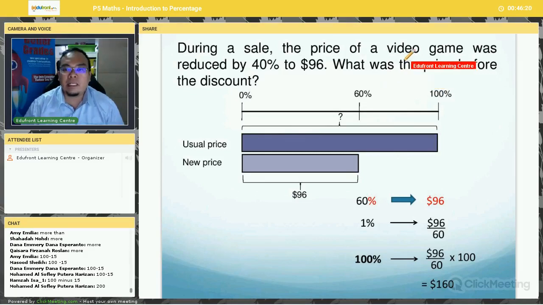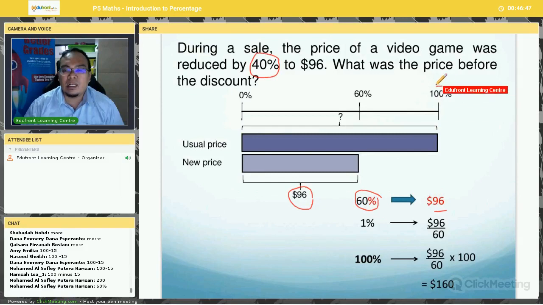During a sale, the price of a video game was reduced by 40%. Instead of 15% earlier, this time around it was reduced by 40% to $96. So how many percent does he have to pay? This $96 represents 60%.